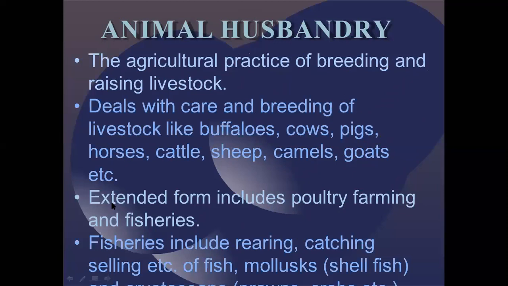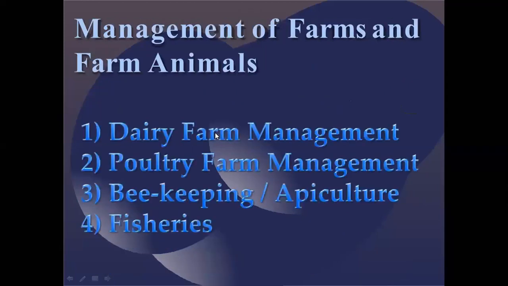These are the additional animal husbandry practices which are practiced globally: poultry farming and fishery. Fisheries include rearing, catching, and selling of different types of fishes. It may be of different types, which we are going to talk about in further slides.